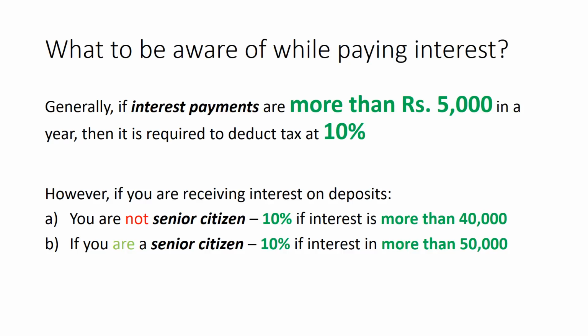If you are paying to a resident, then generally as soon as you pay more than rupees 5000, deduct tax at 10%. If a bank pays interest, it generally deducts 10% if your interest is more than 40,000 rupees on a fixed deposit, which is roughly worth a OnePlus phone. Senior citizens get a benefit here. Banks only deduct 10% after interest crosses 50,000 rupees. For some extra information, that's the same 50,000 that is allowed as a deduction from your total income while calculating tax. So, at the end of the day, your loved one may not pay tax at all on that 50,000.